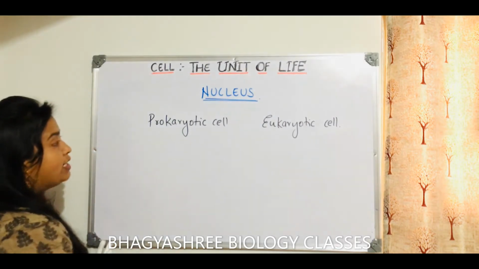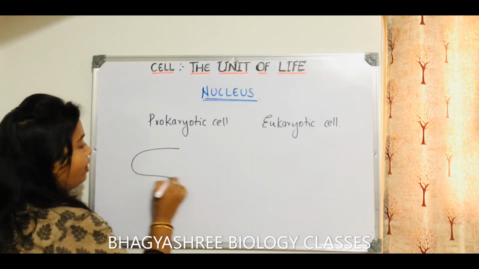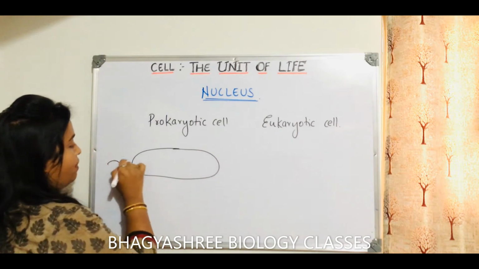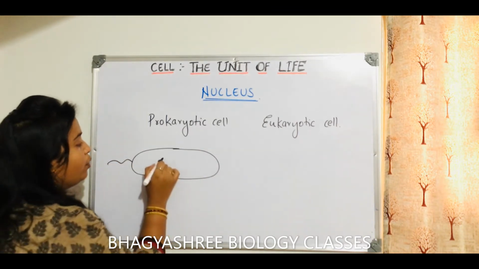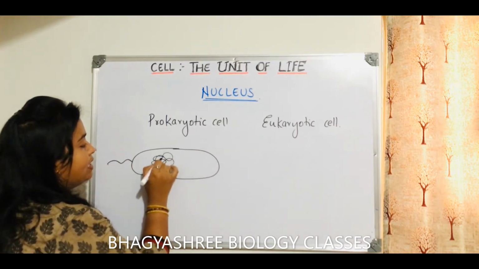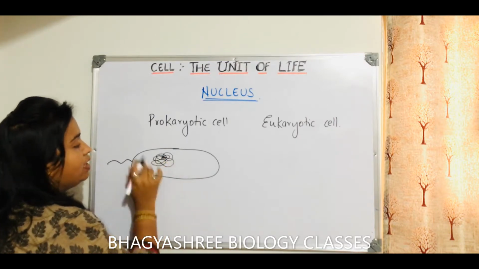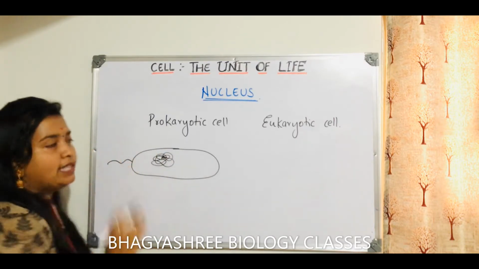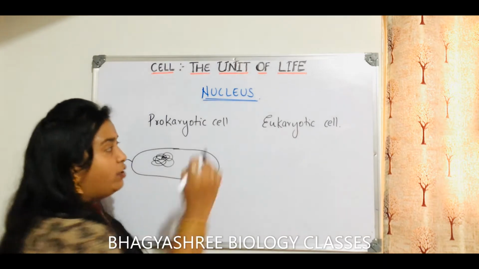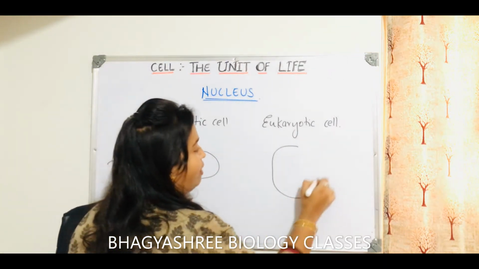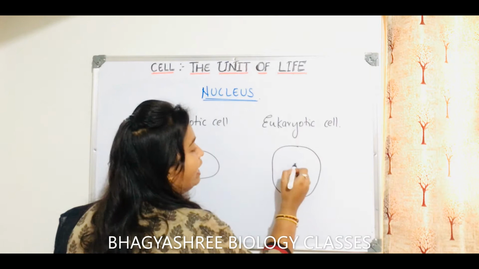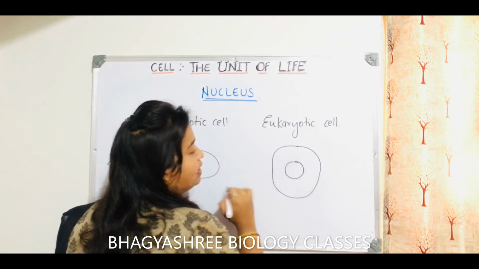Now in prokaryotic cell, for example, if this is a prokaryotic cell, let us consider this is a bacteria. Now you will find that the circular DNA is present in the center or somewhere in the cell. And when you consider the eukaryotic cell, it can be an animal or plant cell, you will find the nucleus is present at the center.